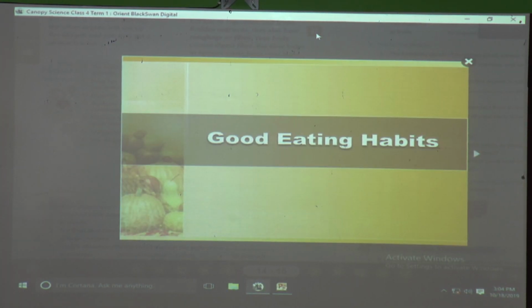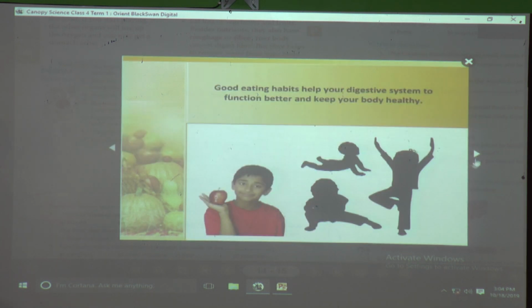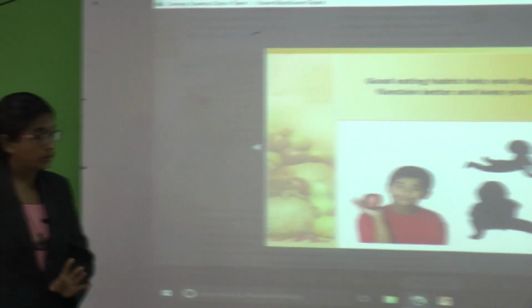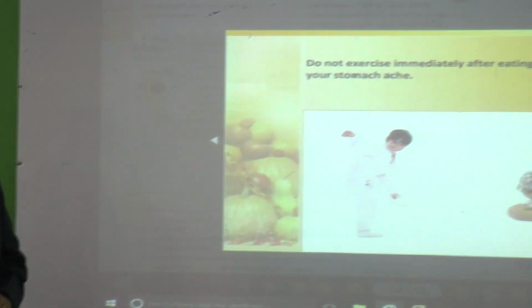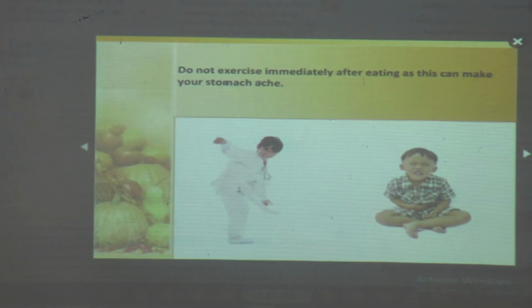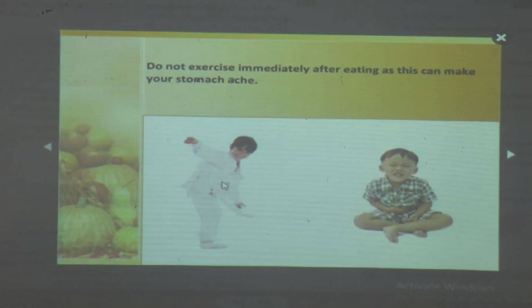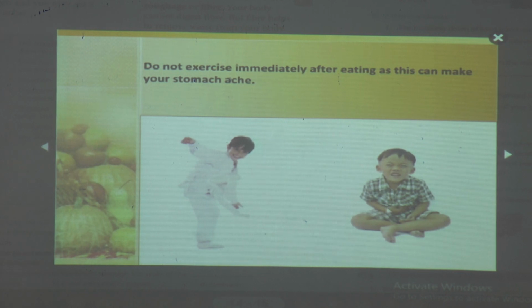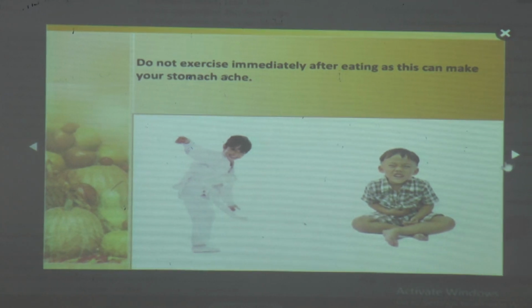See, we learned all this. Good eating habits help your digestive system to function better and keep your body healthy. See, if you follow good eating habits, it helps your digestive system and it helps to keep your body healthy. Do not exercise immediately after eating. If after eating you immediately start playing or doing any exercise, you will get a stomach ache. So you should avoid this.